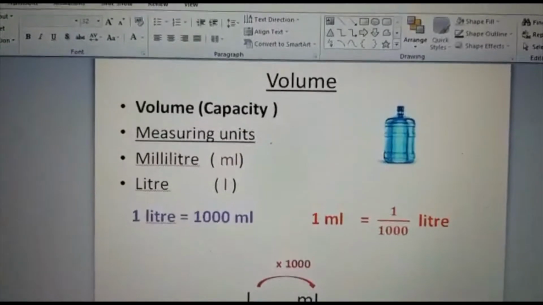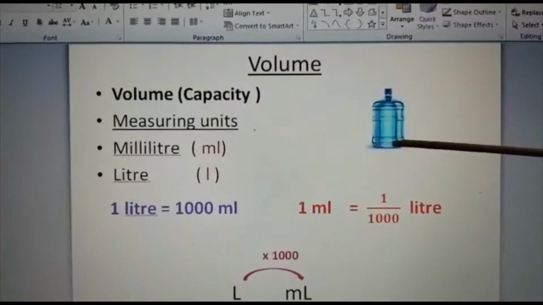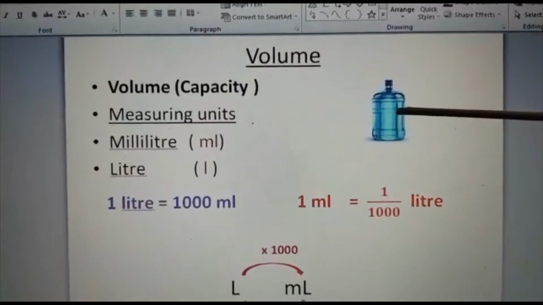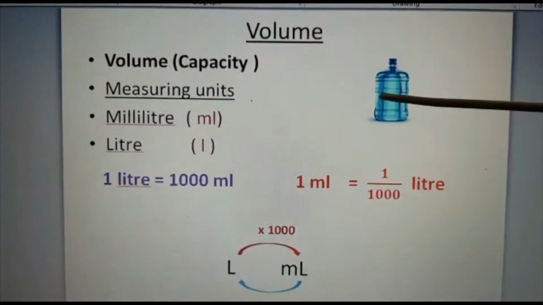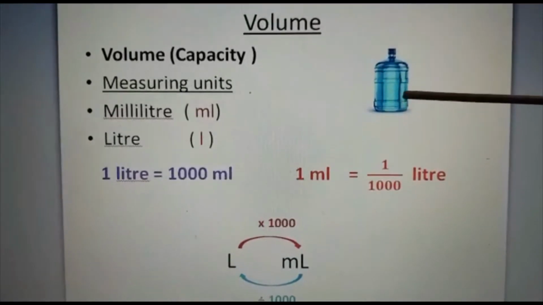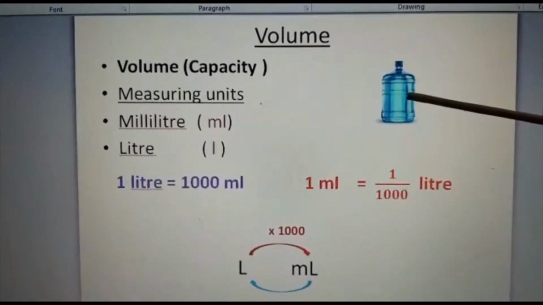See, I have shown a bottle here. Normally, we are using this at home, at school, everywhere, for drinking water. So when we are saying the measurement of the liquid inside a bottle, we will always say it is the volume or capacity.